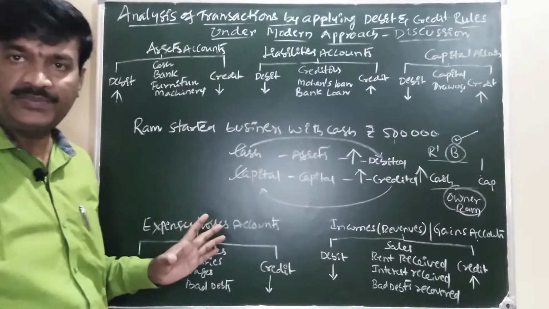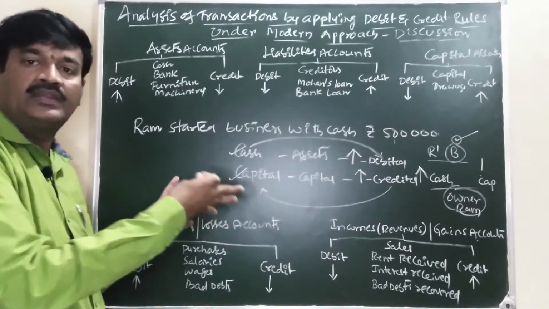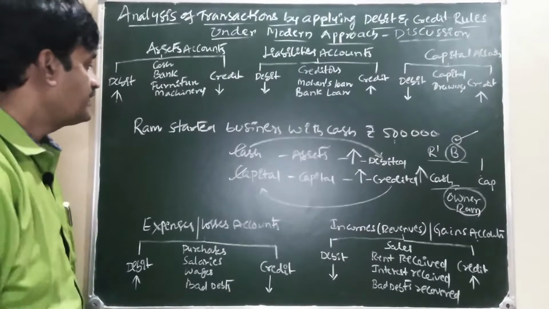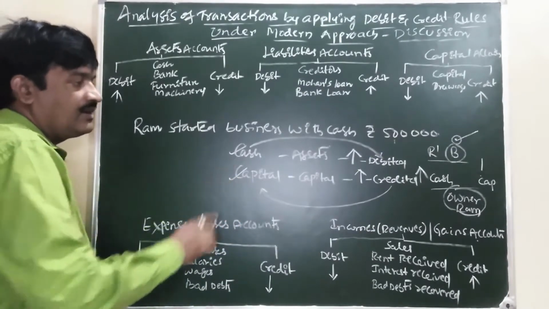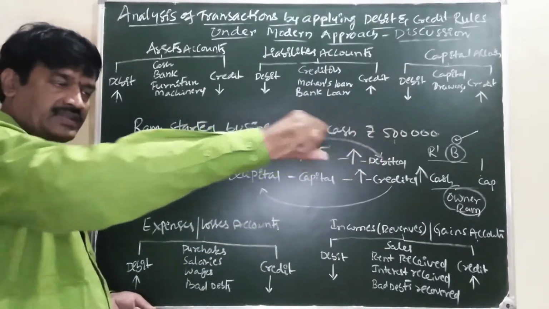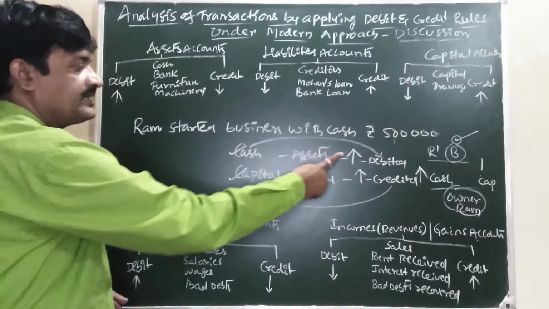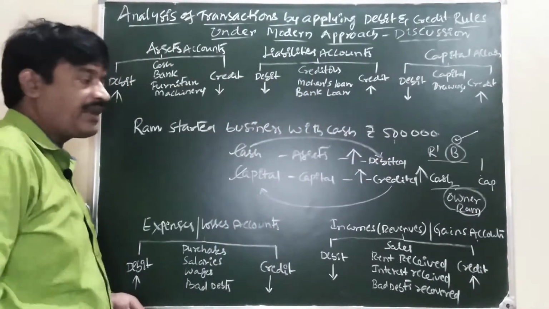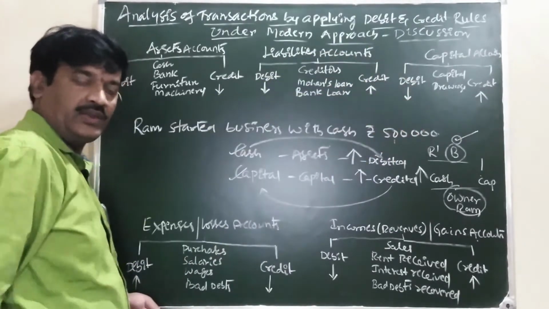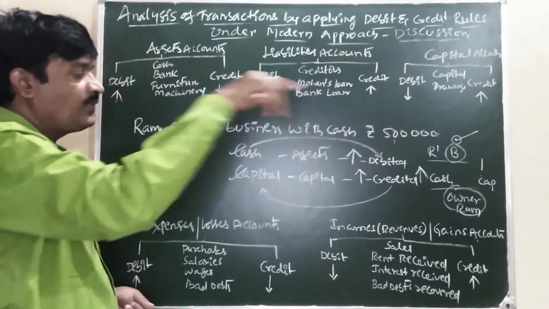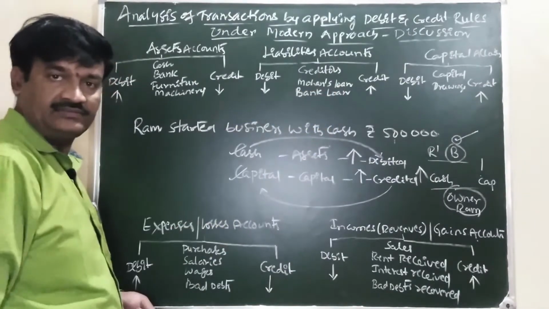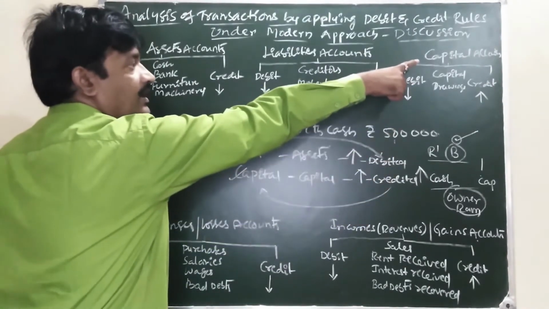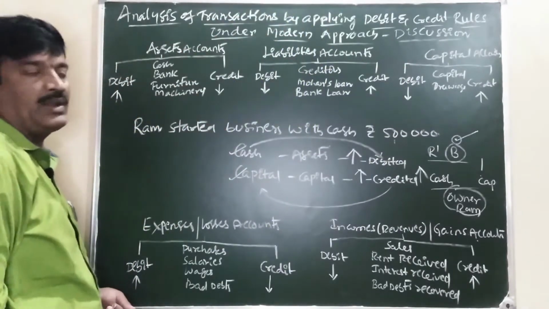It is a very easy subject if you know the classification of accounts and rules of accounts. So once again, cash: on one hand, we are receiving cash. Our cash is increasing, means our asset is increasing. Increase in the asset is debited. On the other hand, due to owner is also increasing. It should be credited as per the rule of capital account.